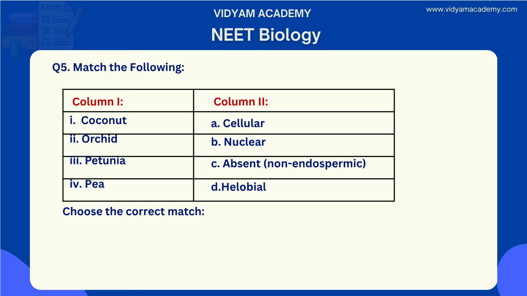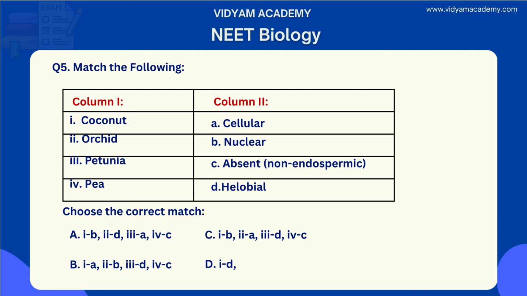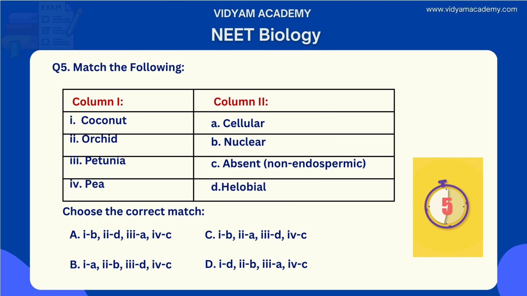What is the answer? Option A: 1B, 2D, 3A, 4C. Option B: 1A, 2B, 3D, 4C. Option C: 1B, 2A, 3D, 4C. Option D: 1D, 2B, 3A, 4C. What is the answer? Would you guess? Your time starts now.